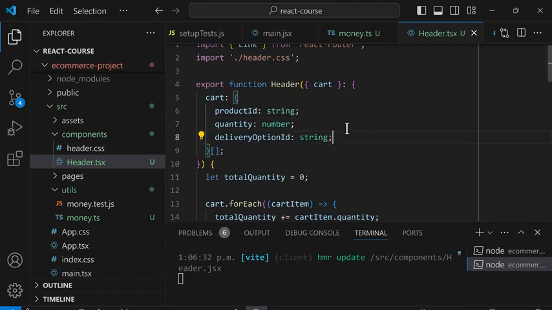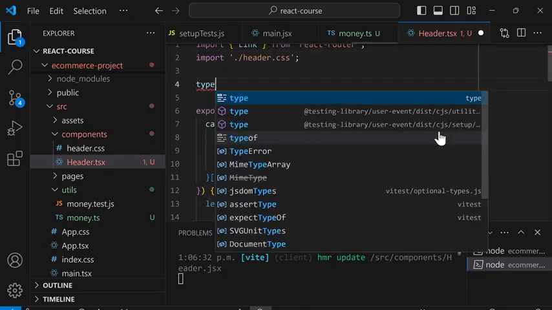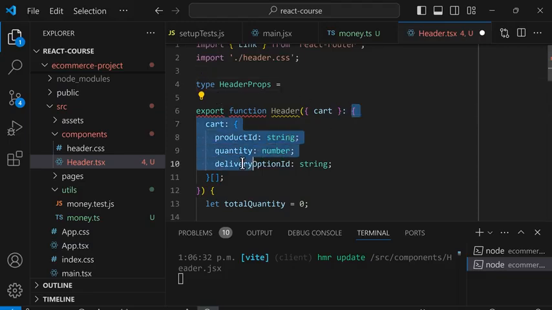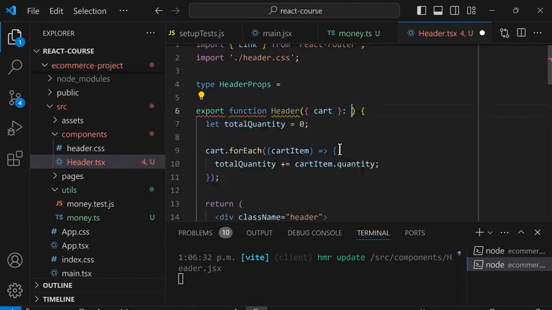Next, we're going to organize this code a little bit. So putting a complex type directly in the code like this is a little hard to read. So we can actually take this type and then save it separately. Above this component, we can use type space and then give this a name. So here, this value is the props for the header component. So we'll name this header props. And we'll type equal, and we're going to move this type up here. So we'll select this type and cut, and then in here, we're going to paste.